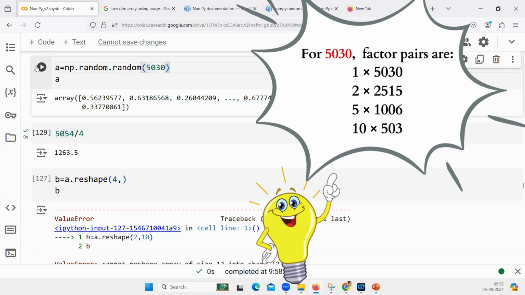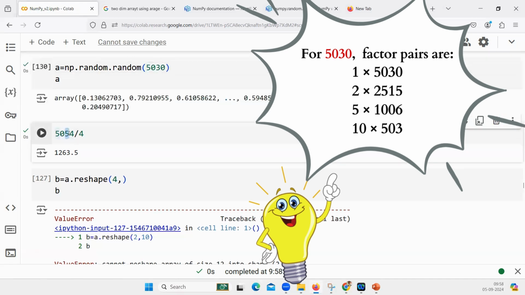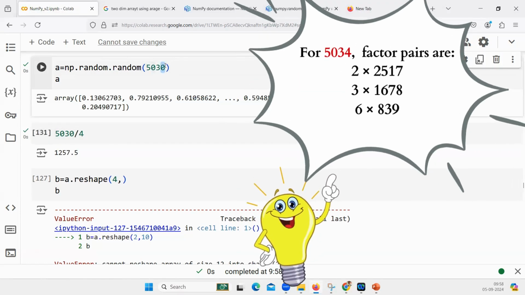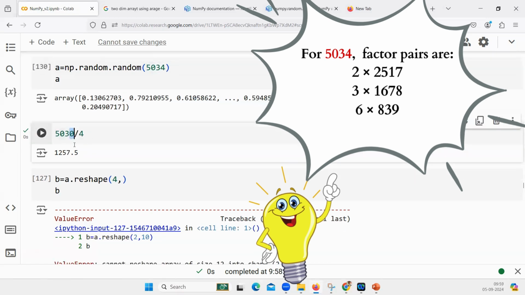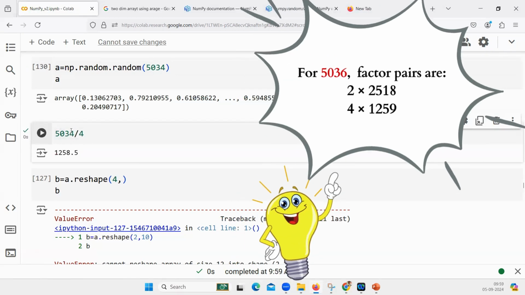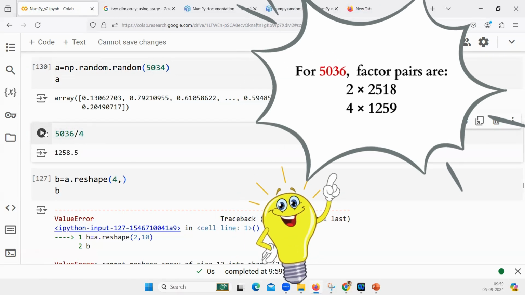I think this will be divided by 4. So 5030, no, sir. This is also not divided by 4. Let's say ending with 4, 5034. Does it get divided? No, sir. That is also not divided. Let me say 5036. So this is divided, 5036 is divided.